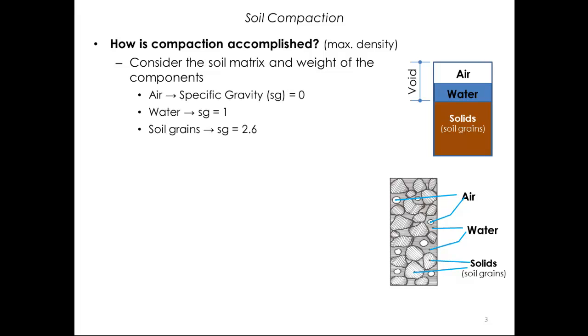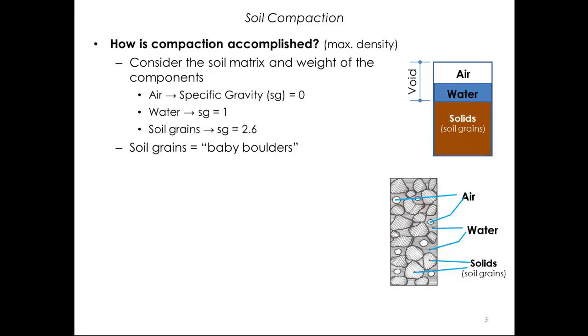You may remember the concept of specific gravity from high school. It is simply the comparison of the unit weight of something to the unit weight of water. So as we see here, air has no appreciable weight, and soil particles are about 2.6 times heavier than a like volume of water. This has an implication in the context of what is in the void space.